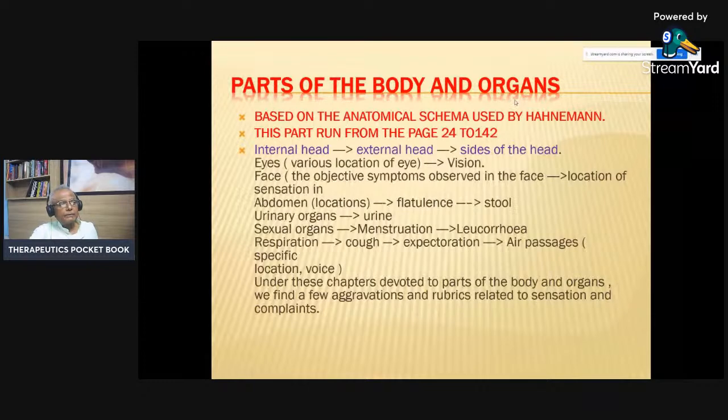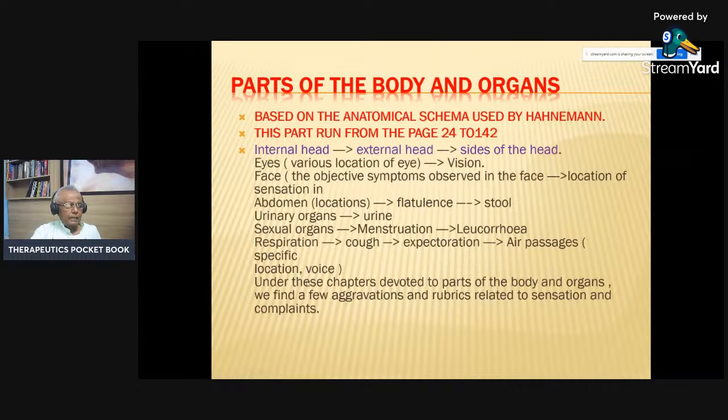Now, the next chapter is parts of the body, based on the anatomical schema used by Boenninghausen. And this part runs from page 24 to 142. It has the construction like this: internal head, external head, and side of the head. Eye, various locations of the eye, and then region. Face, the objective symptoms observed in the face and location of sensation. Abdomen, location, flatulence, and stool. Urinary organ, urine. Sexual organ, menstruation, and chorea. Respiration, it includes the cough, expectoration, and air passages especially.